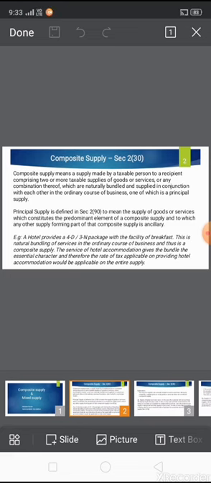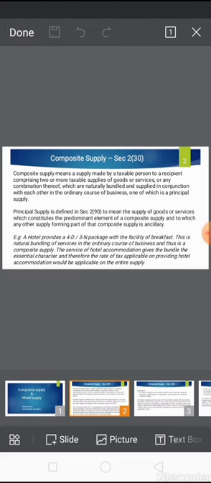Principal supply is defined in Section 2(90) to mean the supply of goods or services which constitute the predominant element of a composite supply and to which any other supply forming part of that composite supply is ancillary.